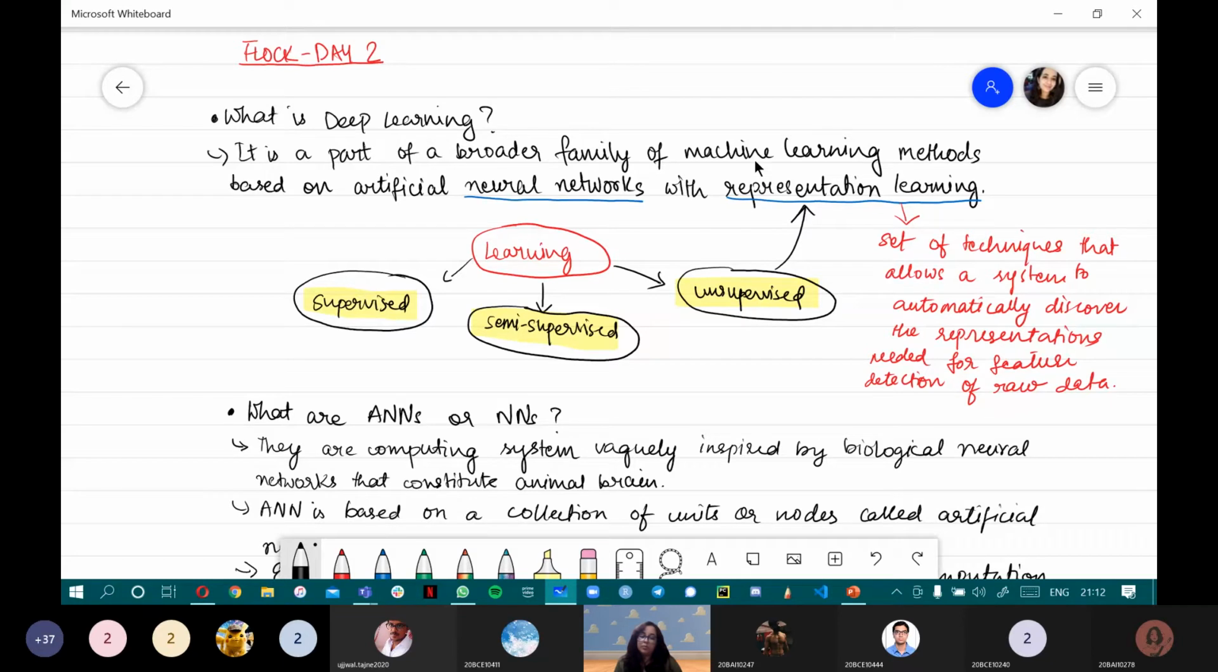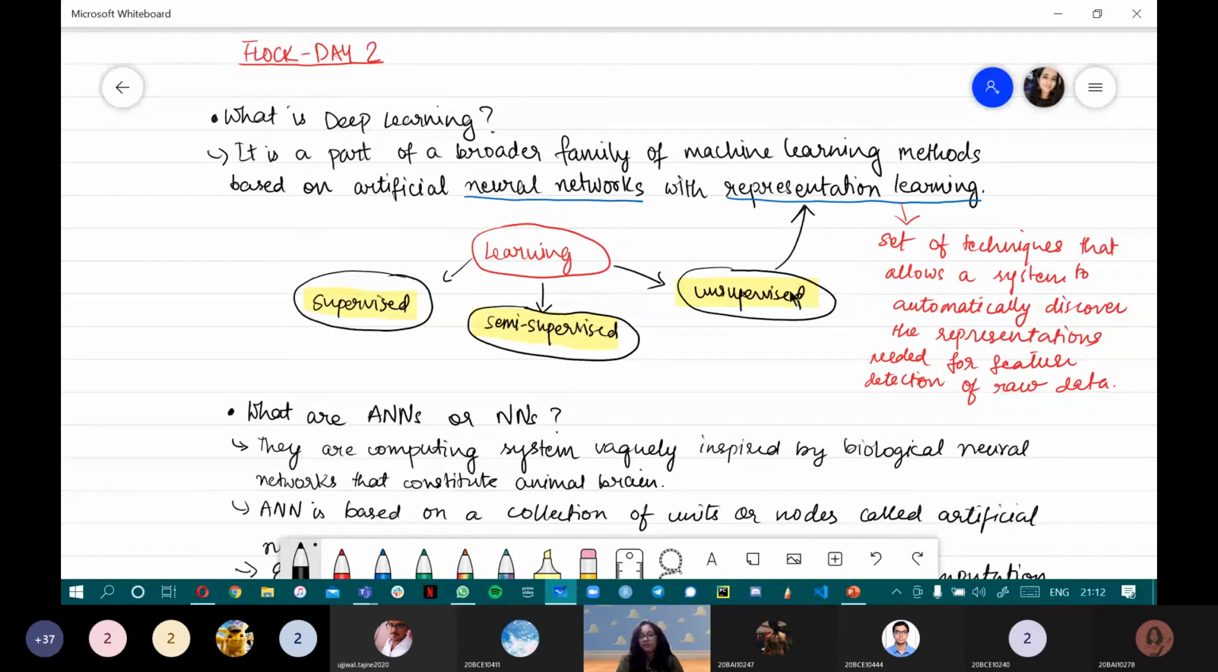So representation learning along with neural networks makes up deep learning. What we can say in very simple language is that most of the work in deep learning is done by the machine learning model, or the linear model, or the regression model, or the neural network. That's the term we are going to use.